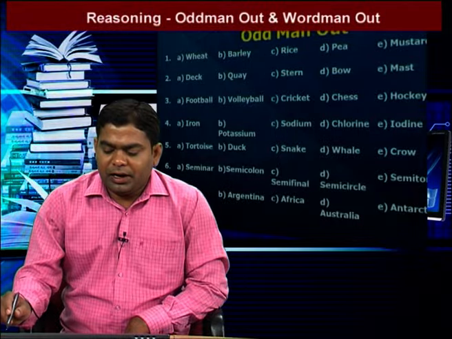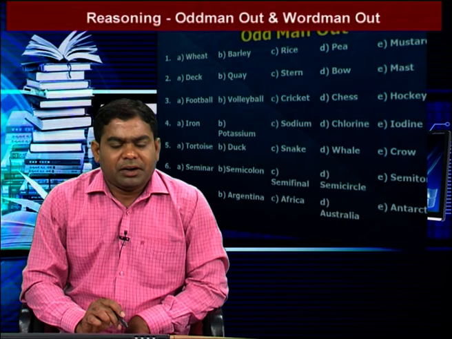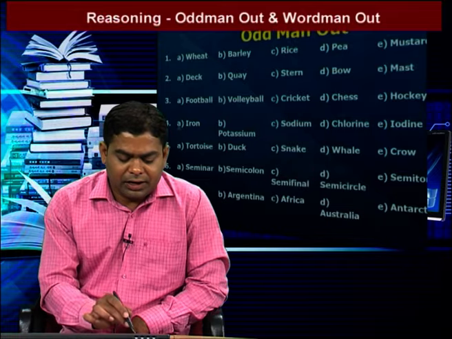We go to the next question: iron, potassium, sodium, chlorine, iodine. In these five words, one word is different. That one is iron. The remaining four are volatile. So except iron, the remaining four are volatile. That means option A is our answer.